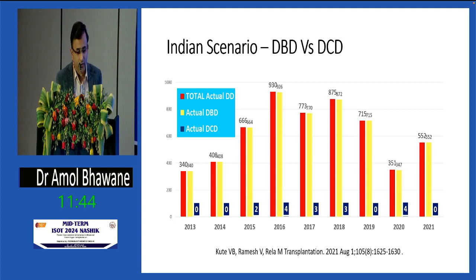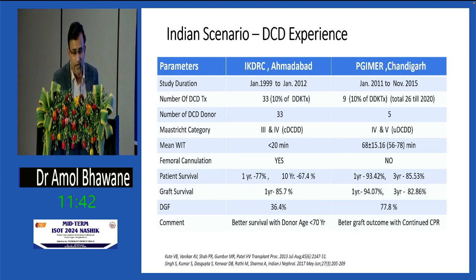The Indian data is from two great, premier institutions, from which we have learned: IKDRC Ahmedabad and PGIMS Chandigarh. We are thankful to these institutions. First, DCD happened at IKDRC Ahmedabad in January 1999. From January 1999 to 2012, IKDRC performed 33 DCDs, which were mostly controlled DCD.